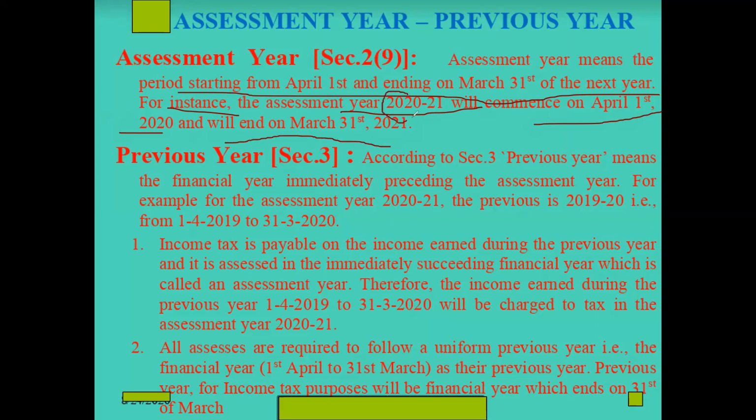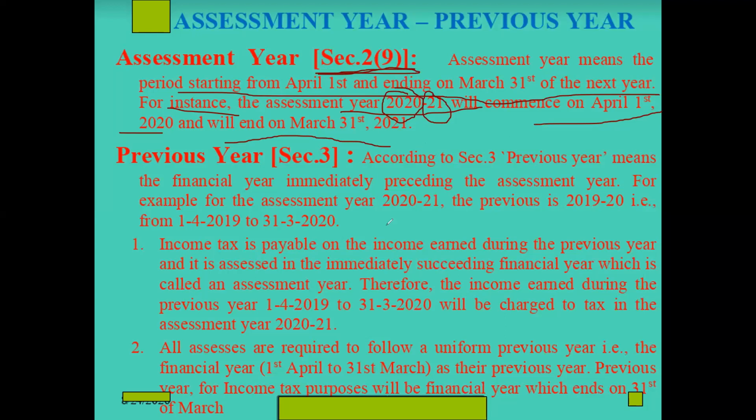From 1st April it will start and it will end on 31st March. Did you understand? Is it clear? Now, coming to assessment year according to section 2 subsection 9. These sections are also very, very important.